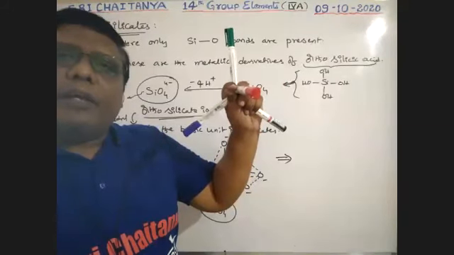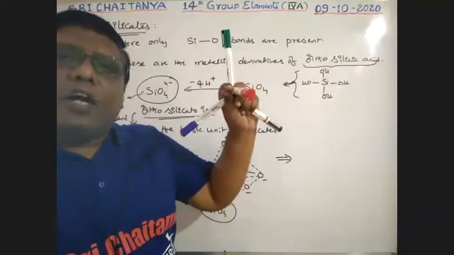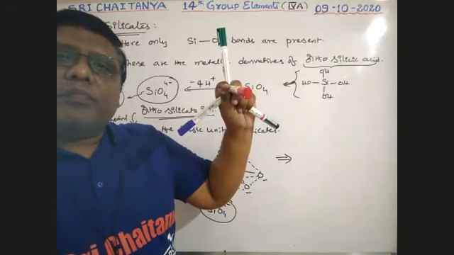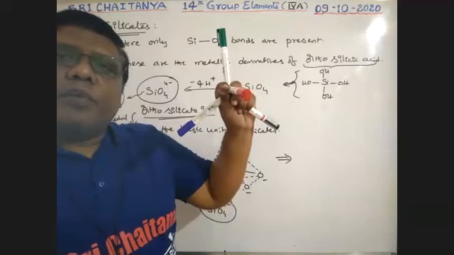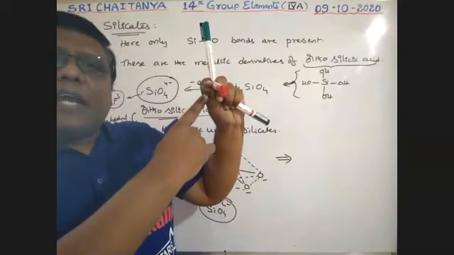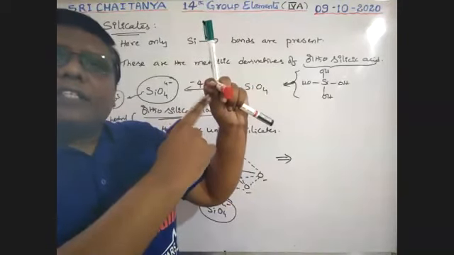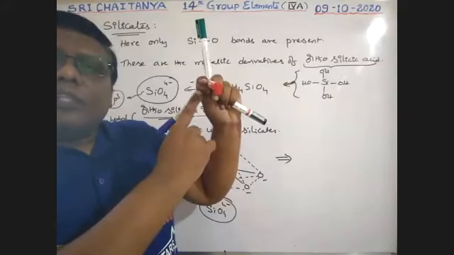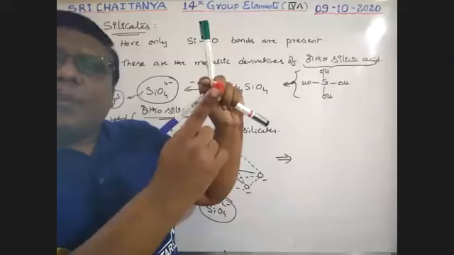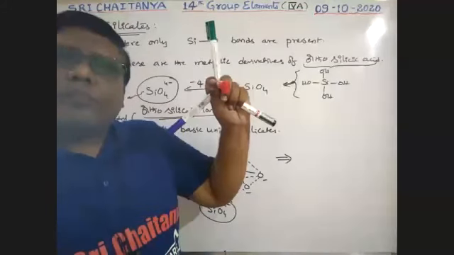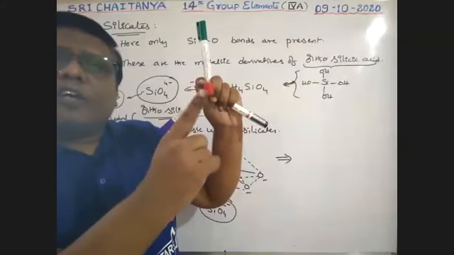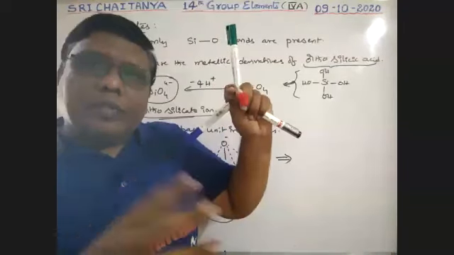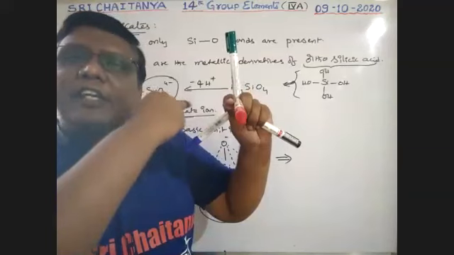Okay. Next, red is just a dot. Correct? Next, exactly at the red backside, my hand is there. That is the silicon end. This silicon is covered with this oxygen. Am I correct or wrong? This silicon is covered with this oxygen end. Okay? So that means I am writing this three-dimensional structure in 2D.